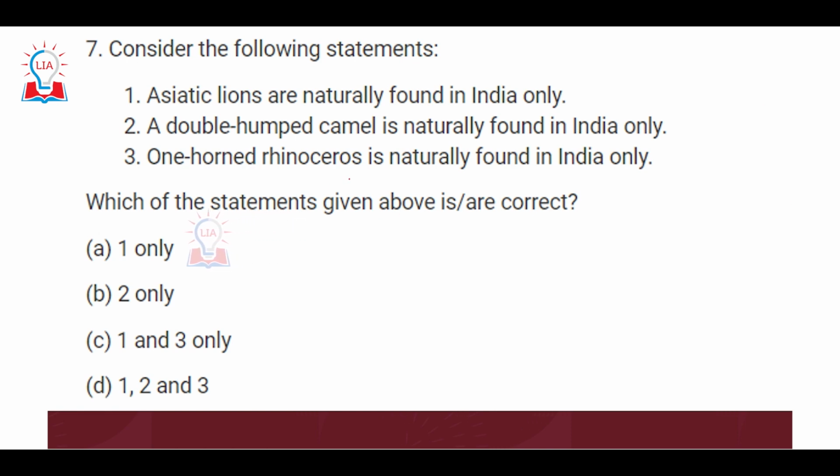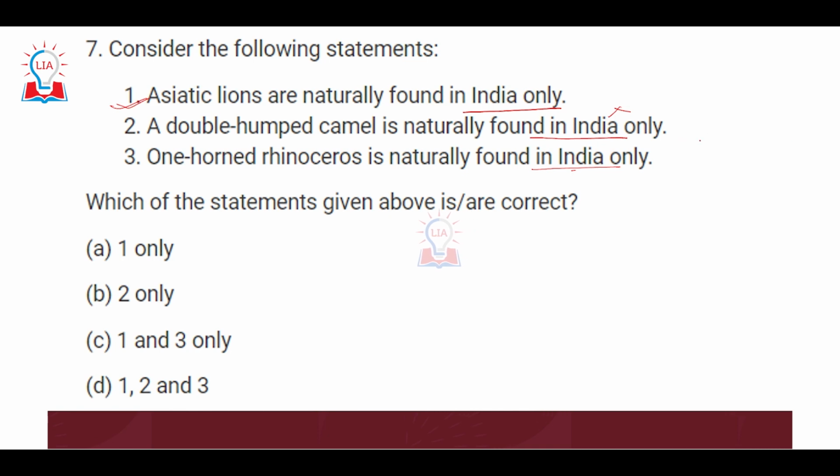Seventh question is related to wildlife, where statements are given: Asiatic lions are naturally found in India only, a double-humped camel is naturally found in India only, and the one-horned rhinoceros is naturally found in India only. So the first statement is absolutely correct. There is no other place apart from Gir National Park in India where you can find the Asiatic lion in the world. Second is the double-humped camel. A double-humped camel is also called the Bactrian camel, and these camels are found in the Central Asian region, the steppe region of Central Asia, Mongolia, and it is not found naturally only in India. You will find many other countries in Central Asia that also have the Bactrian camel. So the second statement is incorrect.